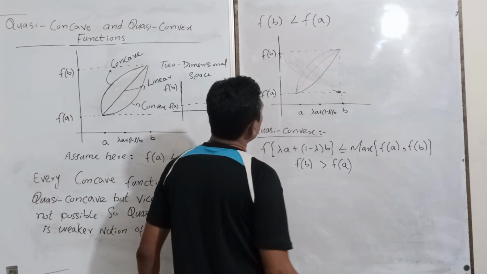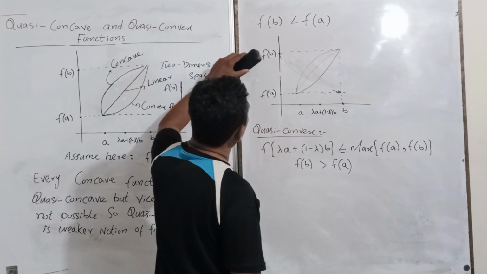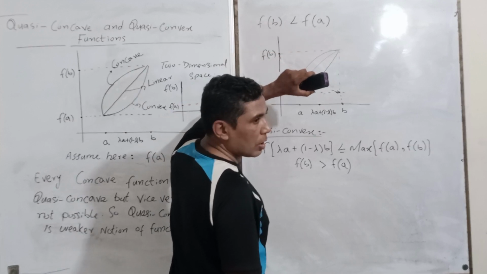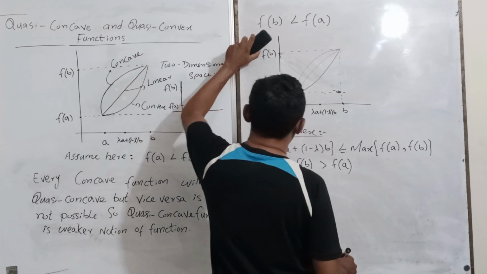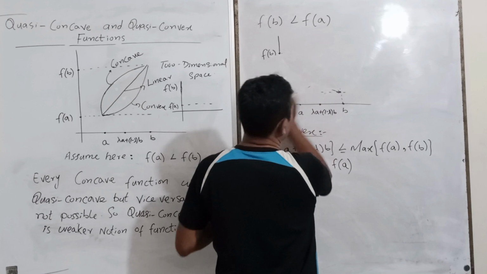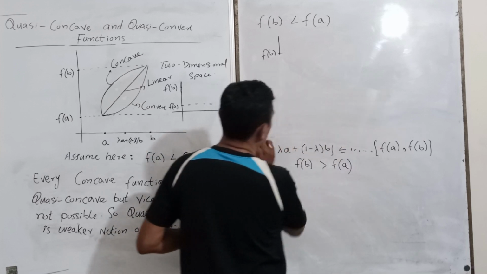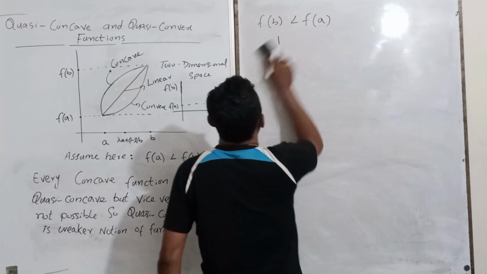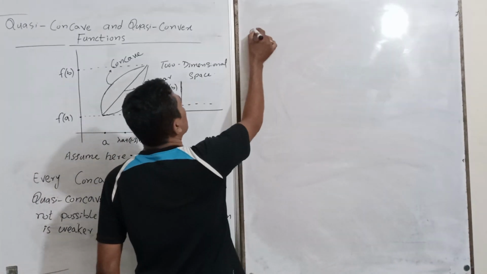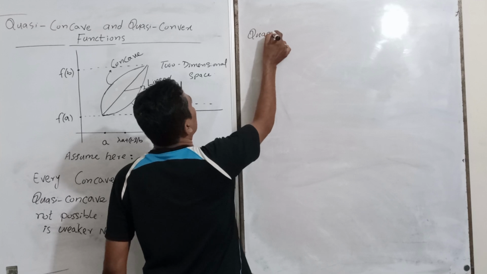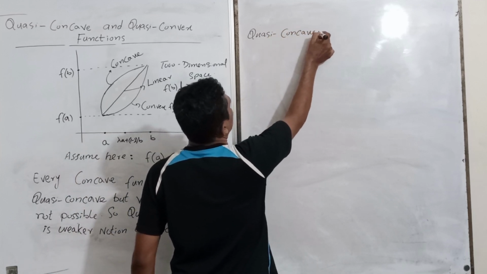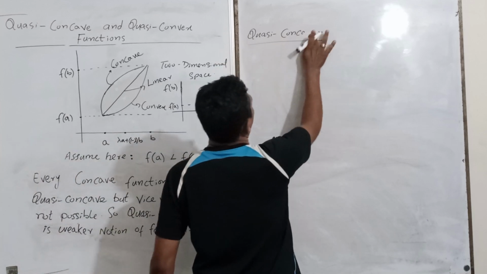Again, okay. So again it may be convex, linear or concave. So finally I can conclude here quasi-concave function, sorry, convex function.